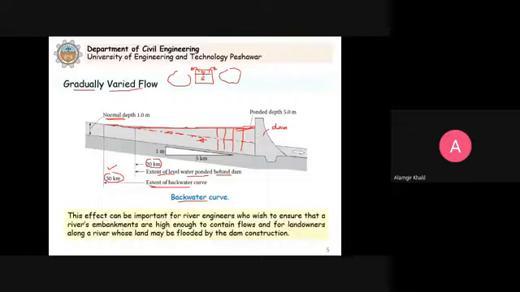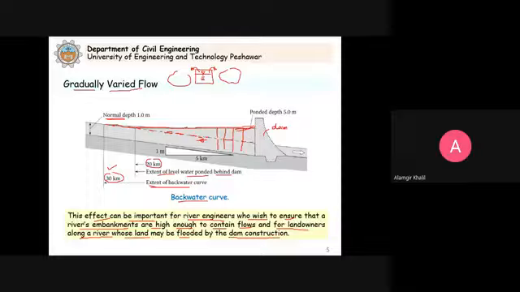So why is it important? This effect can be important for river engineers who wish to ensure that a river's embankments are high enough to contain flows, and for landowners along a river whose land may be flooded by the dam construction.